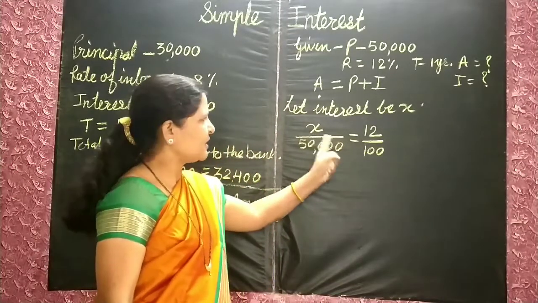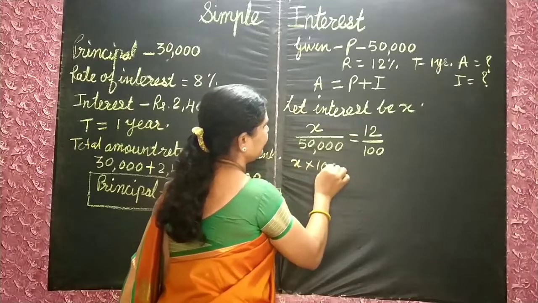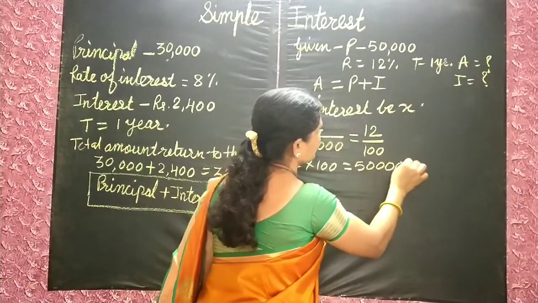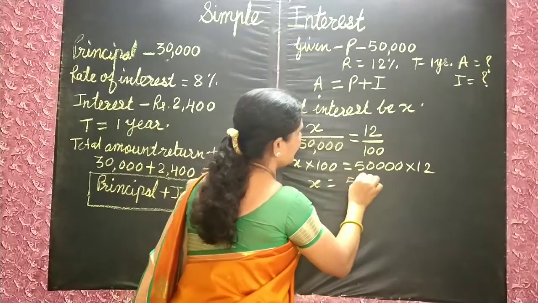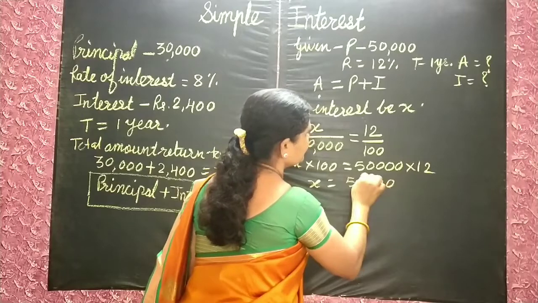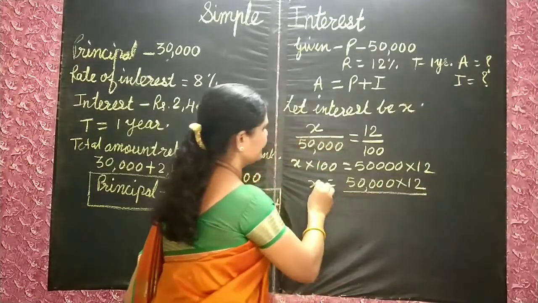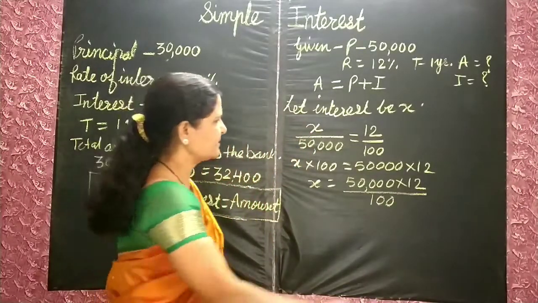Got it? Now do the cross multiplication. X multiplied by 100 is equal to 50,000 multiplied by 12. So X is equal to 50,000 multiplied by 12 upon 100. Correct?